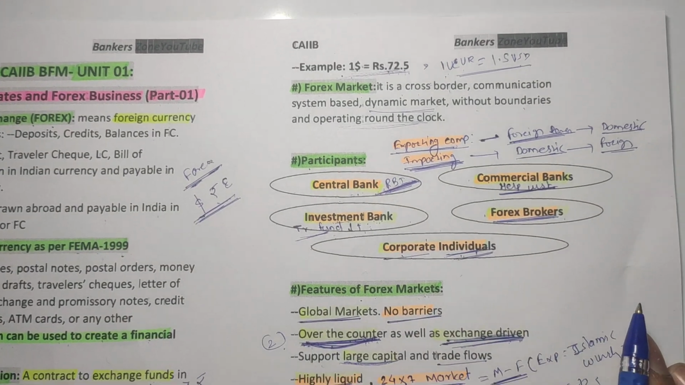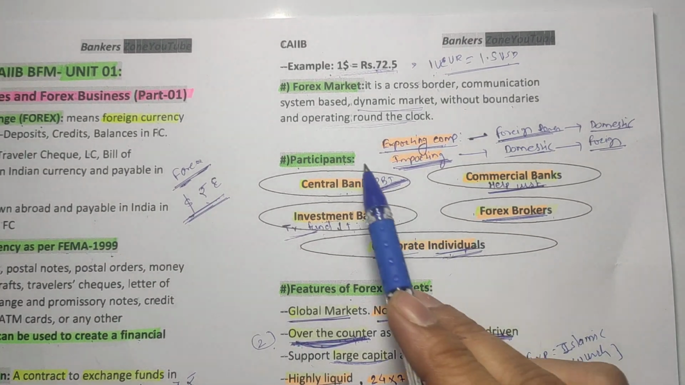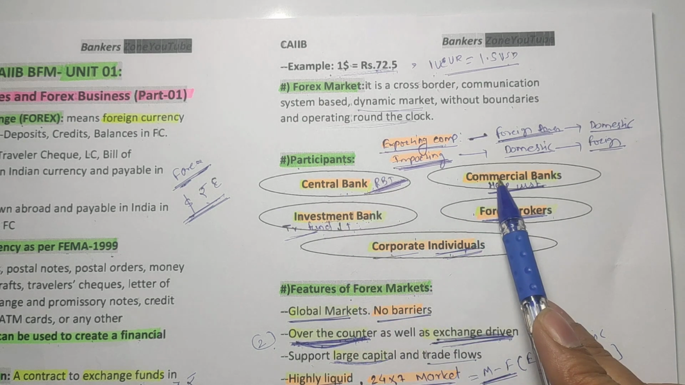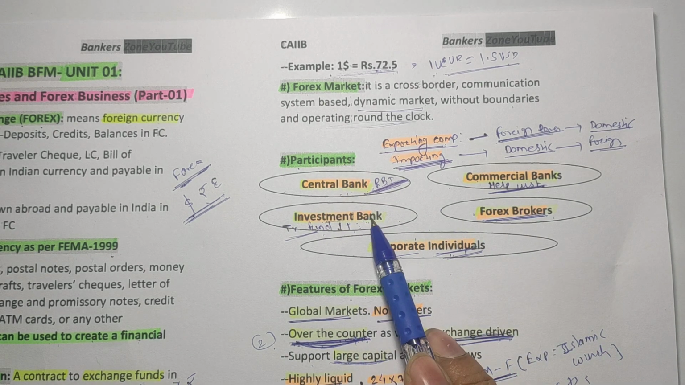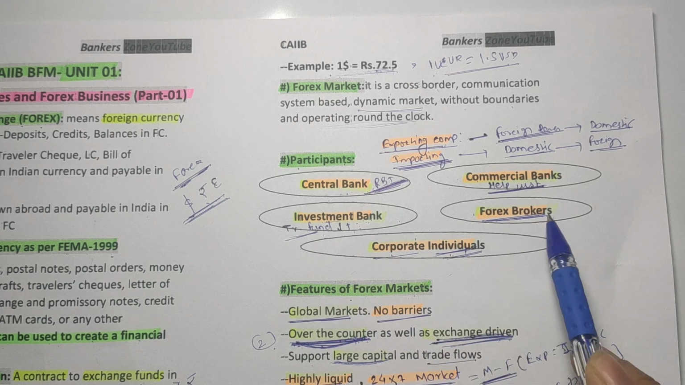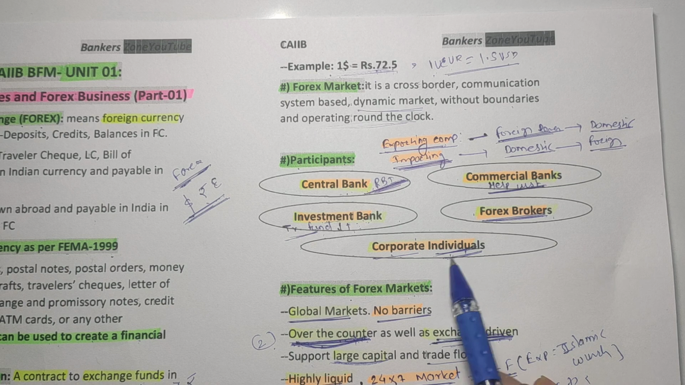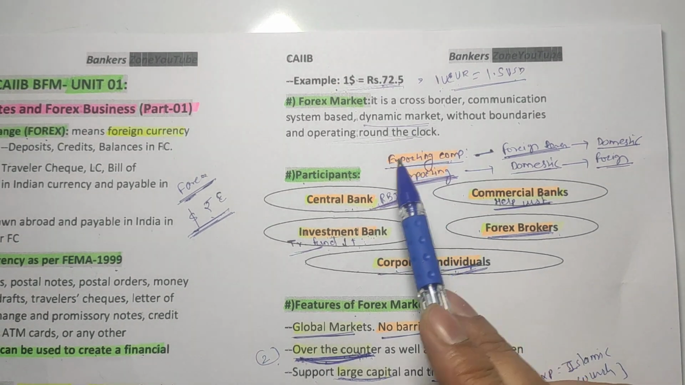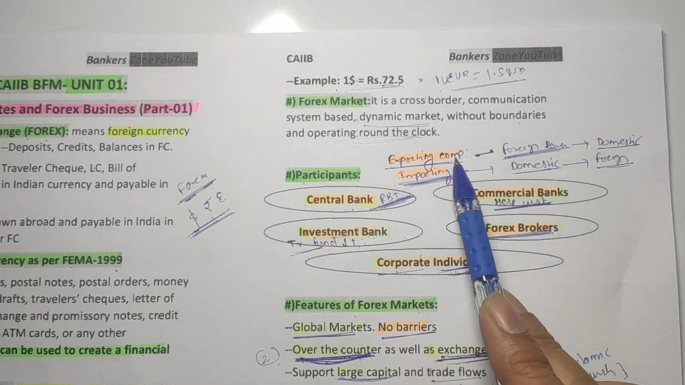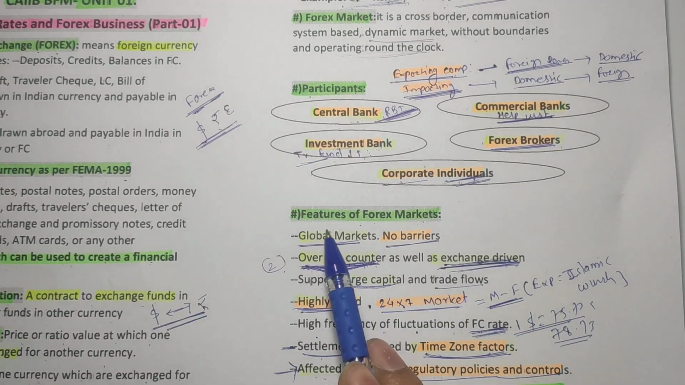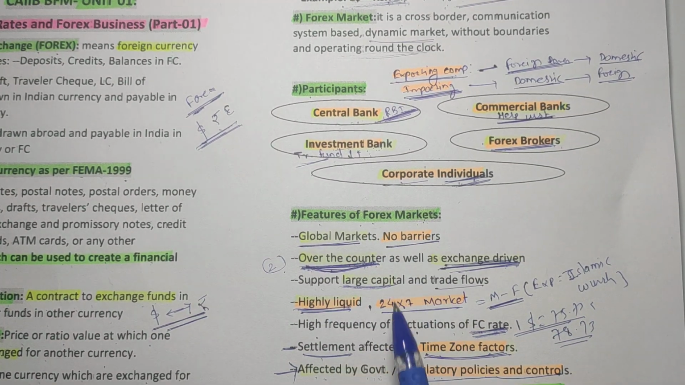Now we have studied the different participants in the forex market. Central bank, RBI, commercial banks, investment banks which transfer the funds, forex brokers are also involved, corporates and individuals who basically invest their money in the foreign exchange. In addition to that, we have studied the exporting company and the importing company also, and we have also studied the important features of the forex market.